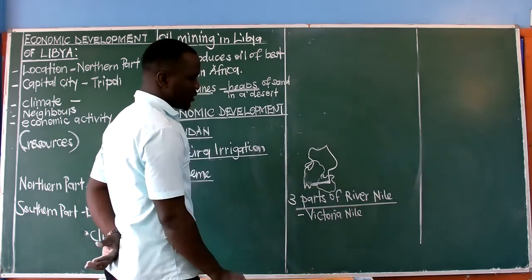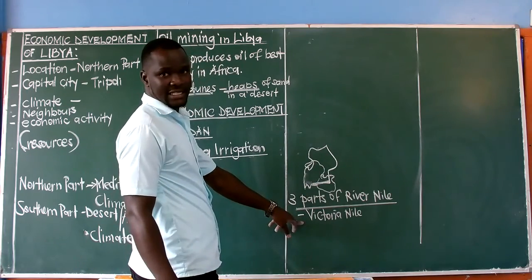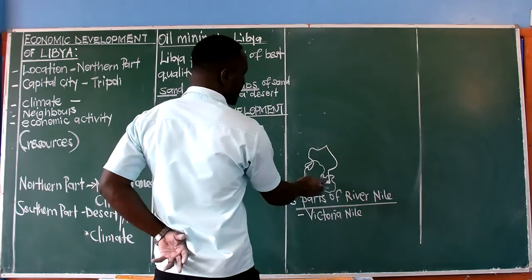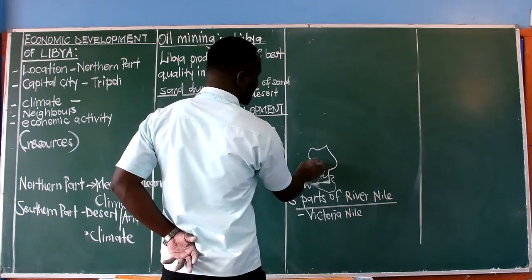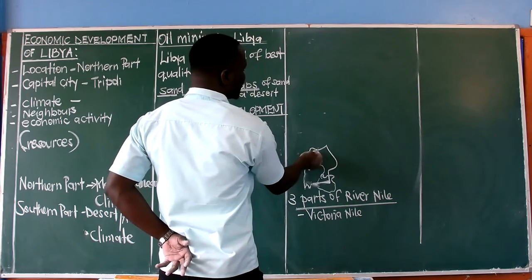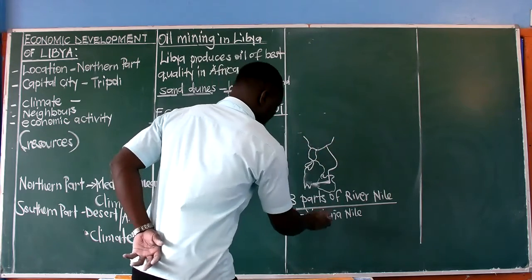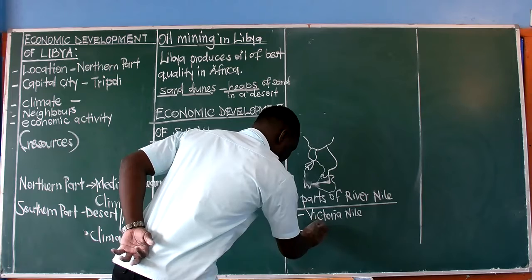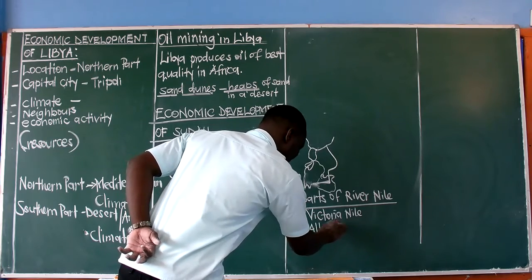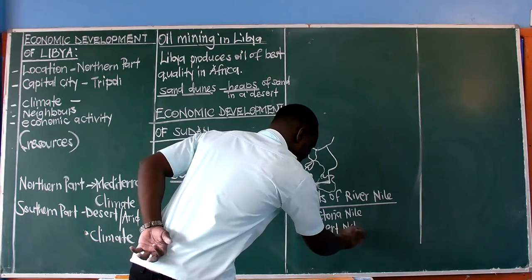That is the part we called the Victoria Nile. This is just to remind you. And then from Lake Albert to the border, the border between Uganda and South Sudan now, that part of the Nile is what we call the Albert Nile.